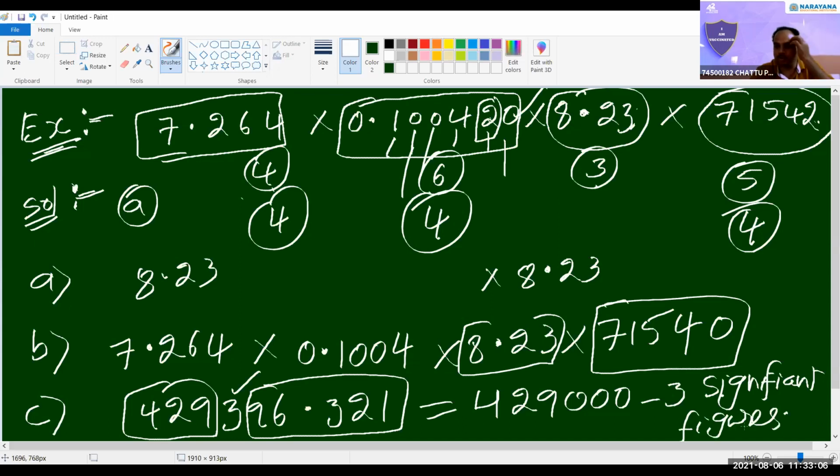Hope you understand how to do the problems based on this. Now open that volume. I'll tell the page number. Page number 23.